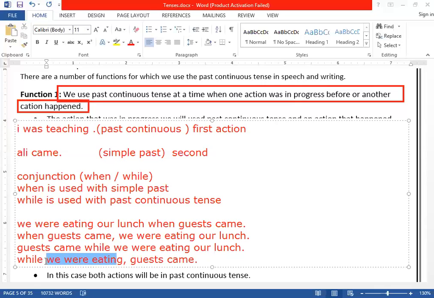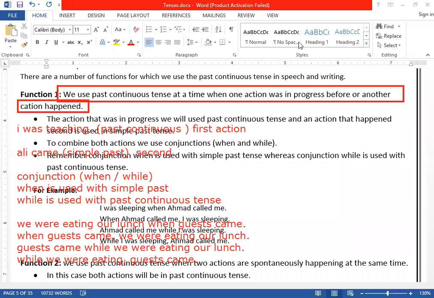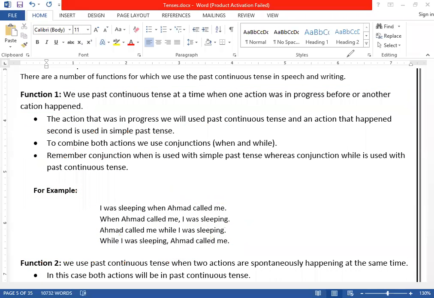We've already studied simple past tense. If you didn't get that, there is a video on YouTube on simple past tense. Is this clear? Okay, let's move to the second function.